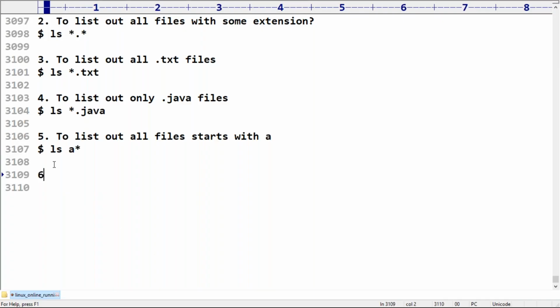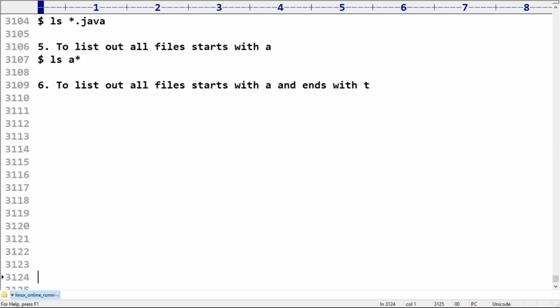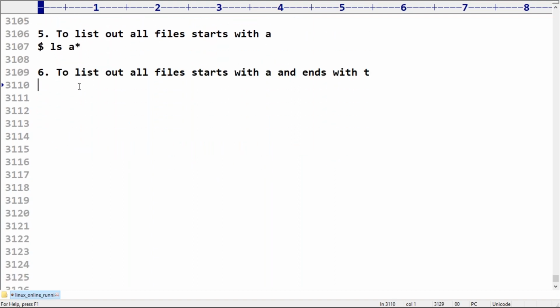Next, my requirement is to list out all files that start with a and end with t. Can you please tell? You have to tell, friends. ls a, compulsory the first character should be a. The last character should be t. In the middle, any number of characters you can take, no problem at all. a star t. Any number of characters you can take, no issue at all.